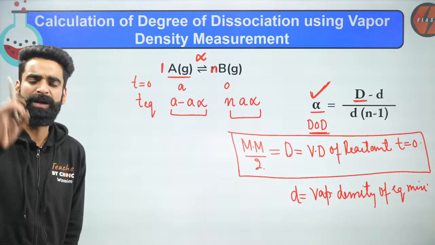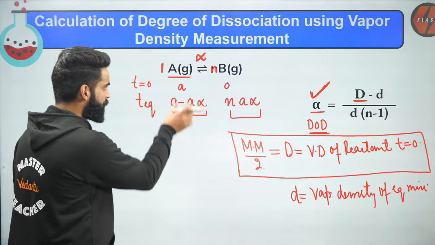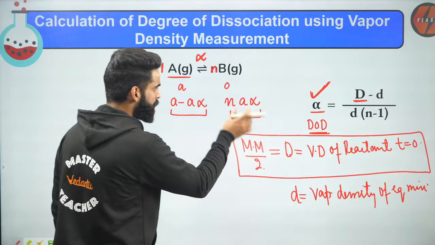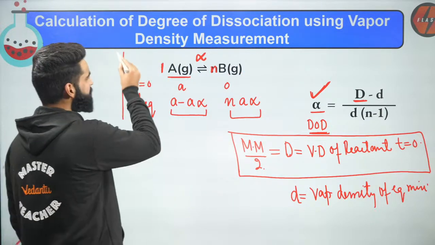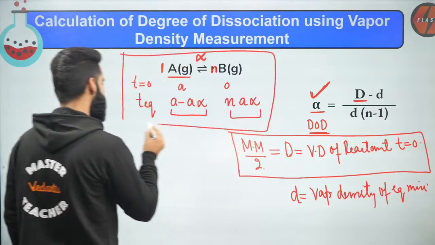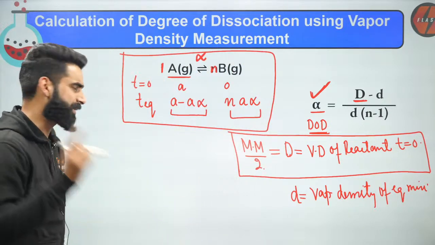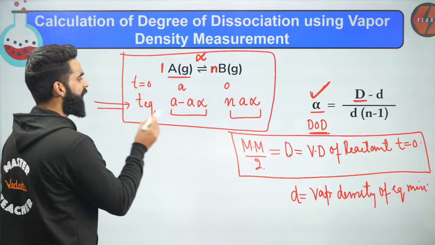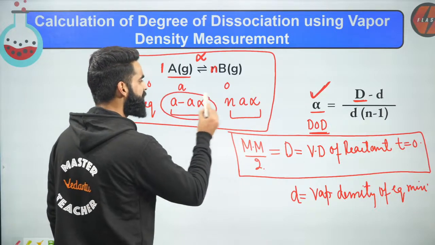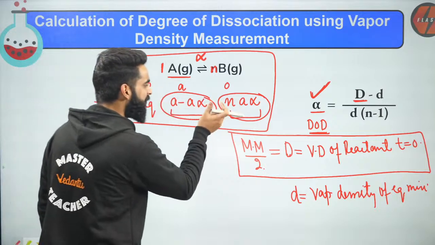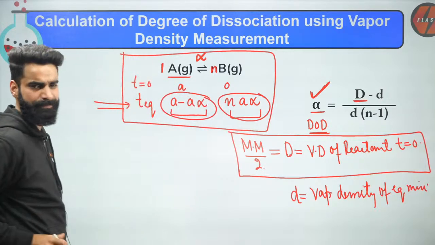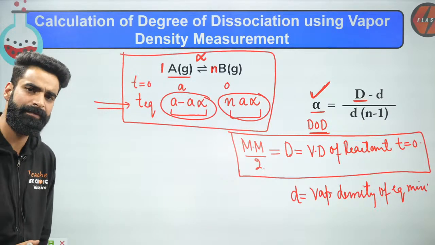Yes, when equilibrium is attained in the reaction, these are going to be the moles of this reactant, and these are going to be the moles of this product at equilibrium. And this reaction will be taking place in a closed container. So can I say at equilibrium I'll be having few moles of gas A as well as few moles of gas B? So at equilibrium I have a gaseous mixture right here.